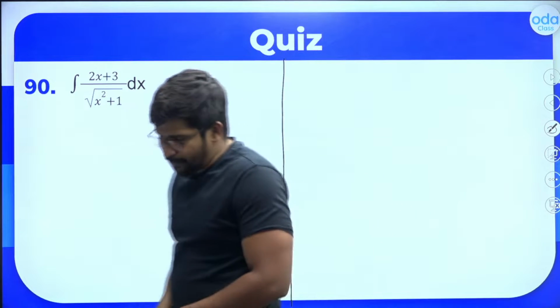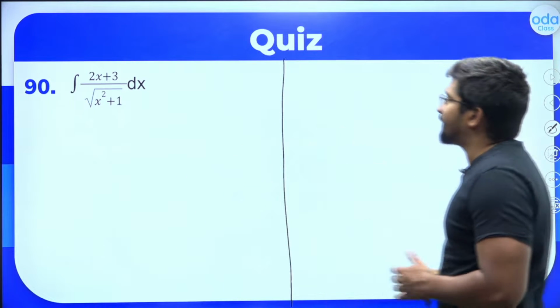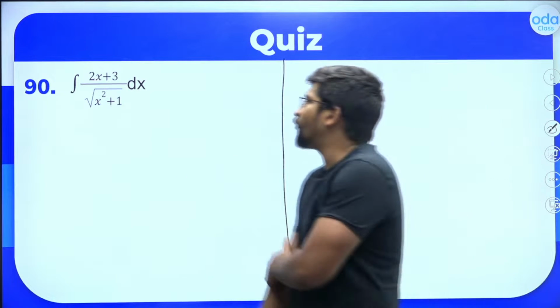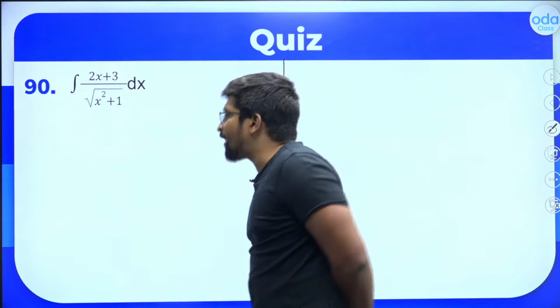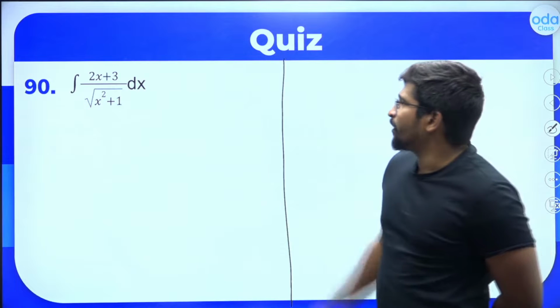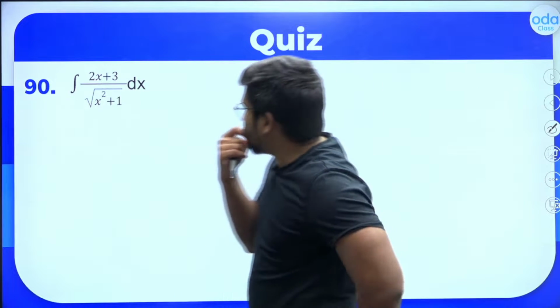of x square plus 1. I'll do one thing. You can complete this particular question as homework. I'll give you the hint on what to do. Split it as 2 parts. Integral of 2x divided by root of x square plus 1 plus 3 divided by root of x square plus 1. Okay, sir, then what do I do?